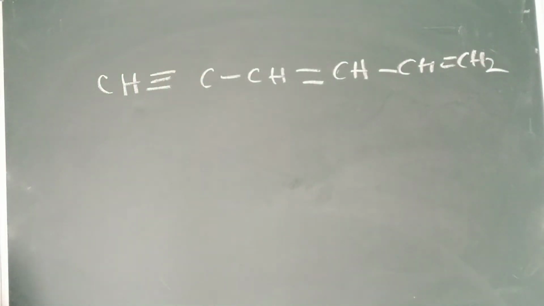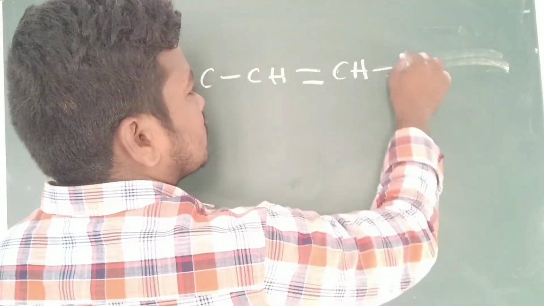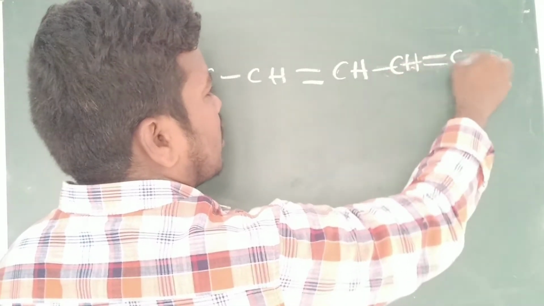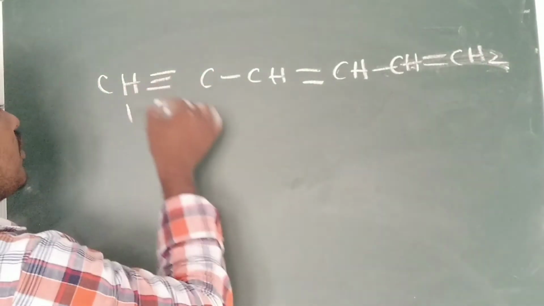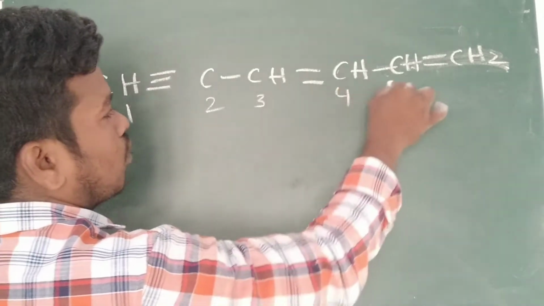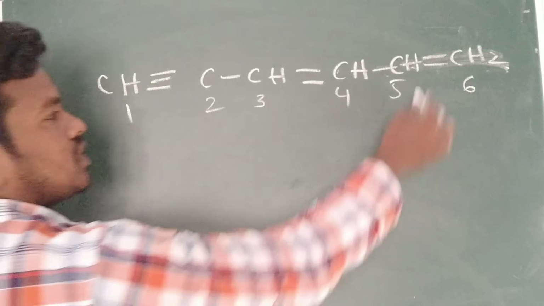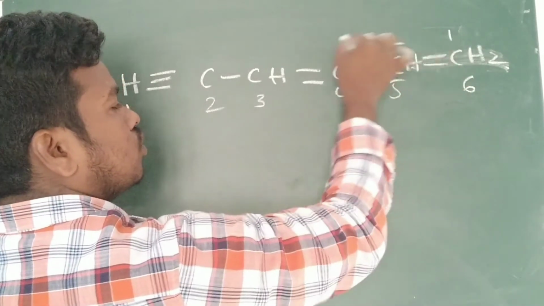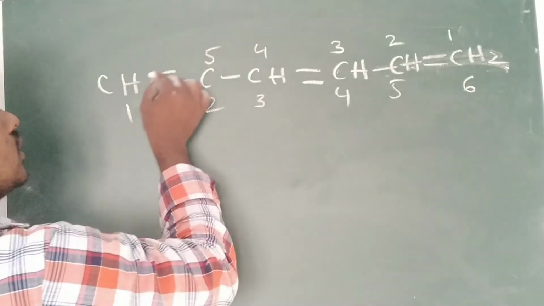So see here, double bonds and triple bonds are presented. How to give the priority? For naming, first numbering is the only important thing. Either 6, 5, 4, 3, 2, 1, otherwise 1, 2, 3, 4, 5, 6.